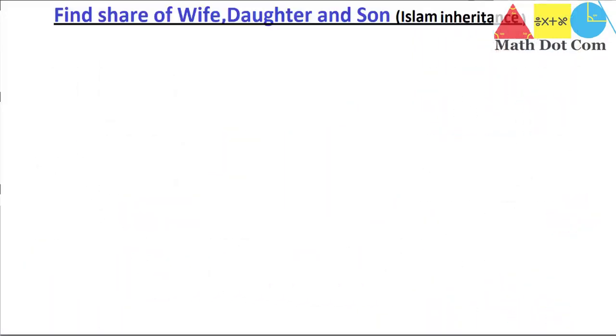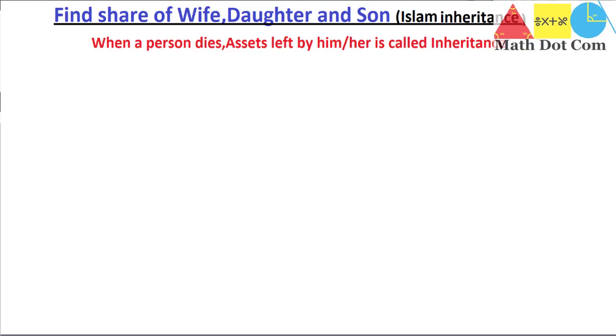Hello everyone, today we are going to learn how you can find the share of wife, daughter and son if the husband dies according to the Islamic law of inheritance. First of all, we will see what inheritance is. When a person dies, the assets left by him or her are called the inheritance.